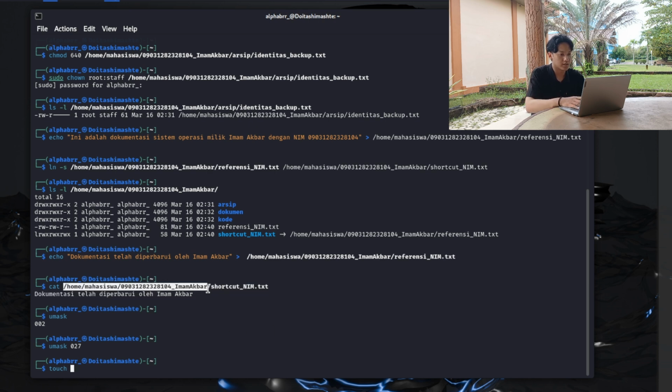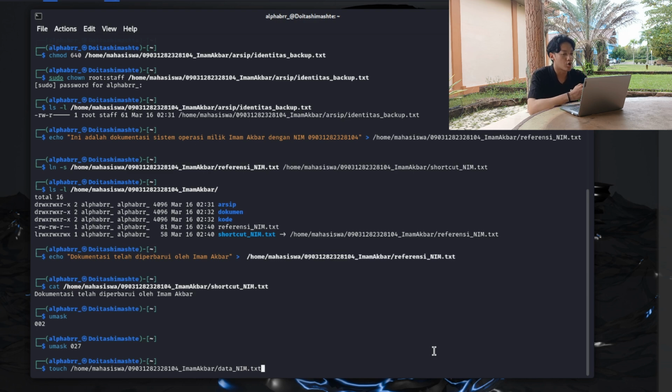Touch for making a new file, data_nim.txt. Alright.